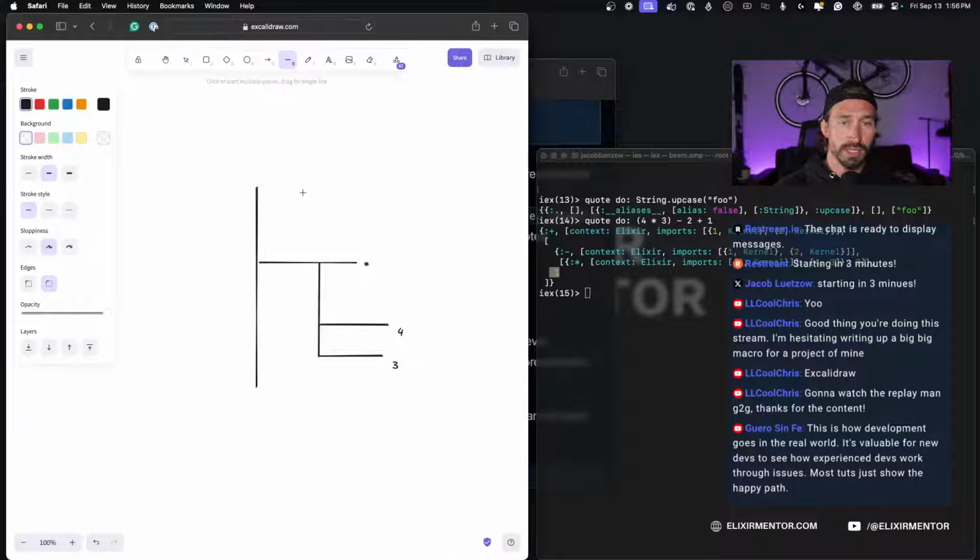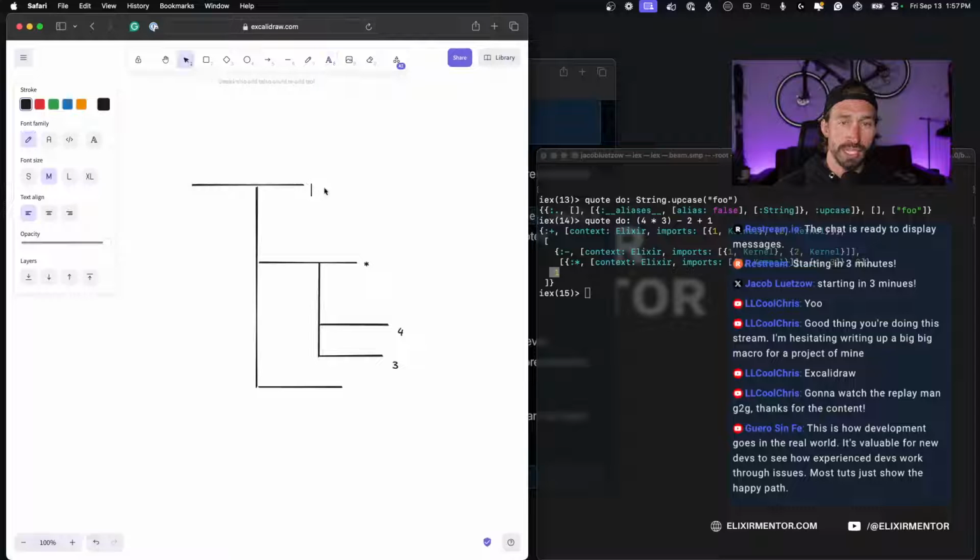Our tree continues this way because we have 3 layers essentially. And here is where we're subtracting what we got back from our multiplier. So this is our subtract function, and we're subtracting the value 2 from 4 times 3.